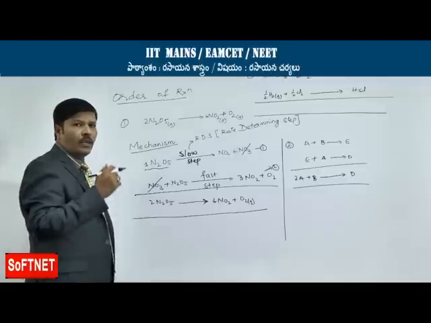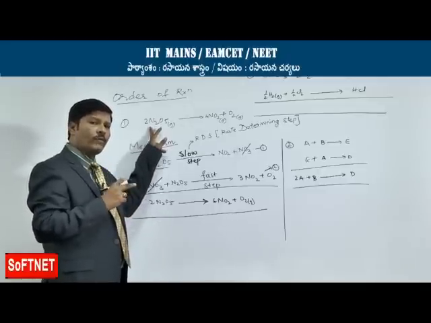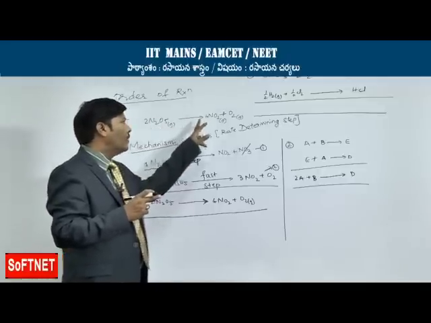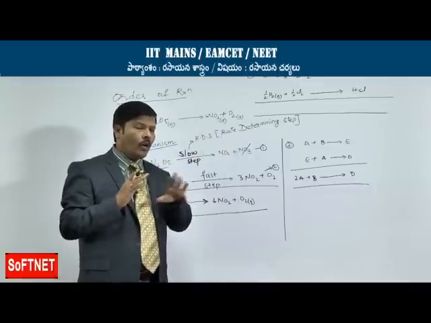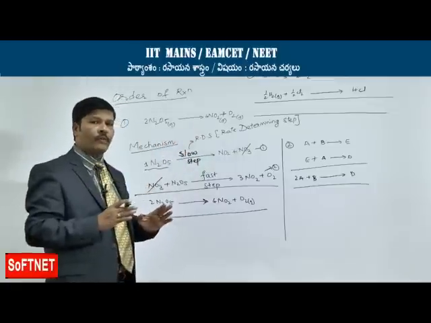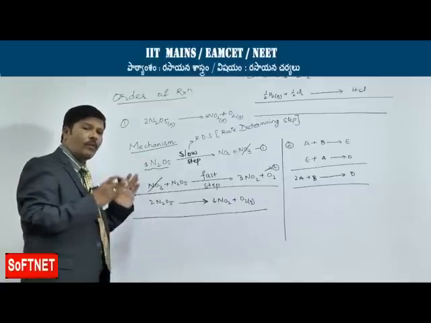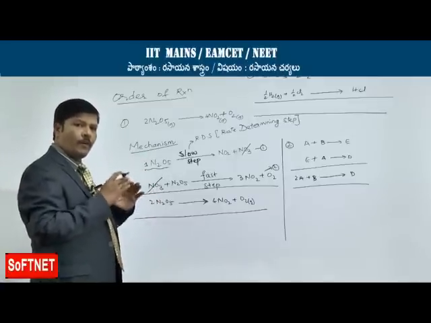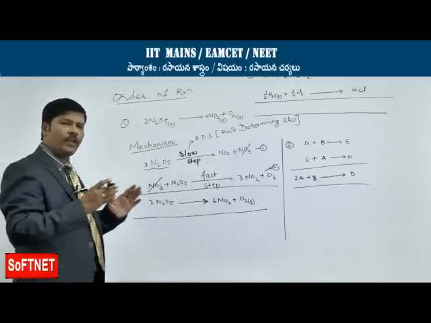Virtually, if you take the overall reaction, you find that 2 moles of nitrogen pentoxide give 4 moles of nitrogen dioxide and 1 mole of oxygen gas. But as I already told you, order of reaction never depends upon the stoichiometry of the equation; it always depends upon the mechanism of the reaction. In the mechanism, the slowest step is a very important step.